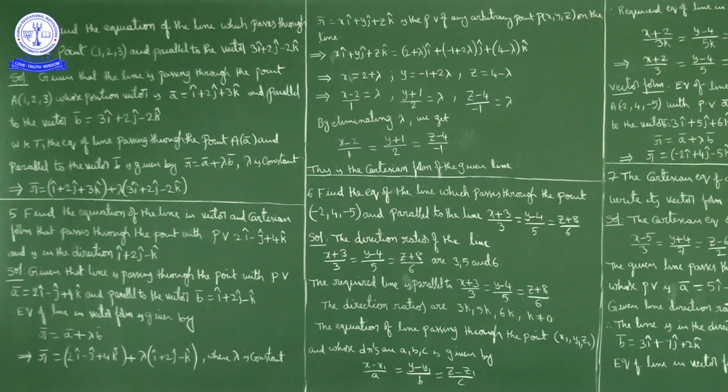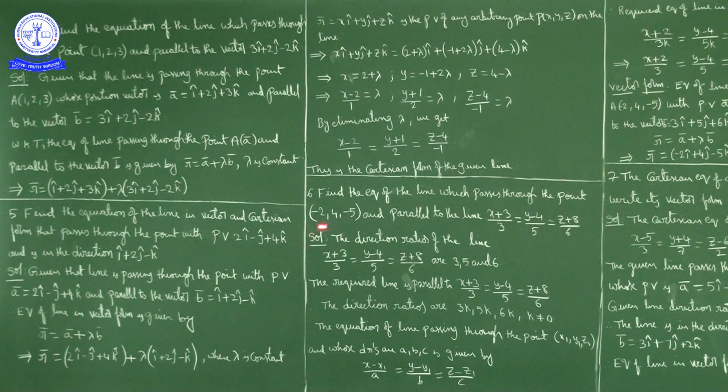Okay, so what we know? Equation of line passing through the point x1, y1, z1 whose direction ratios are a, b, c is given by x minus x1 by a is equal to y minus y1 by b is equal to z minus z1 by c. Okay, this is the required equation of line in Cartesian form.